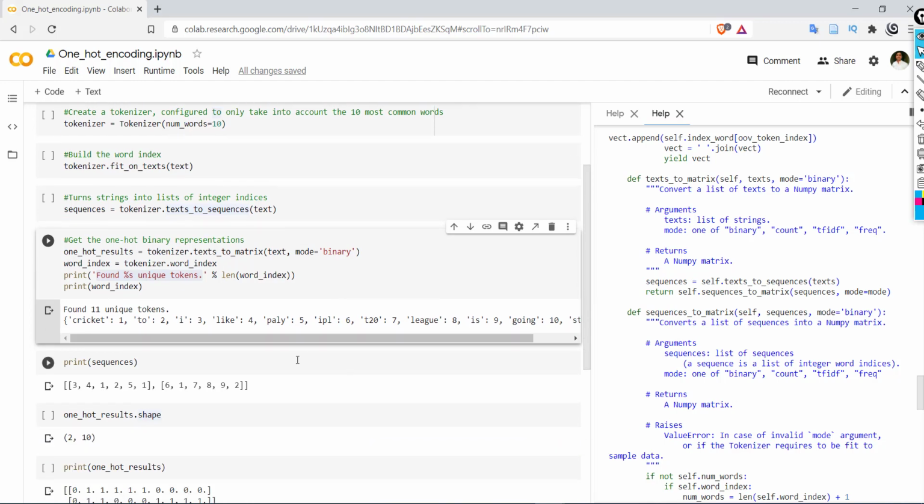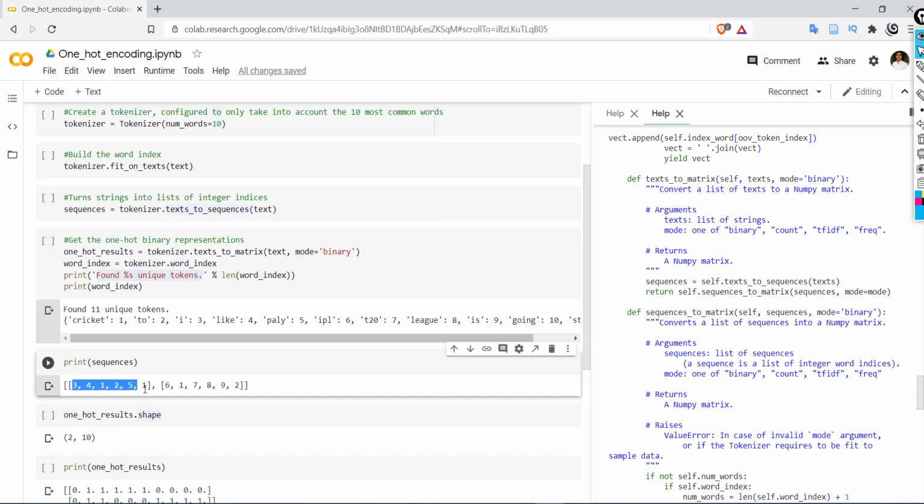If we print the sequences learned through the texts_to_sequences method, we get the first sentence encoded as 3 4 1 2 5 1 and the second sentence as 6 1 7 8 9 2. These numbers are actually the indices for the corresponding words in the vocabulary.